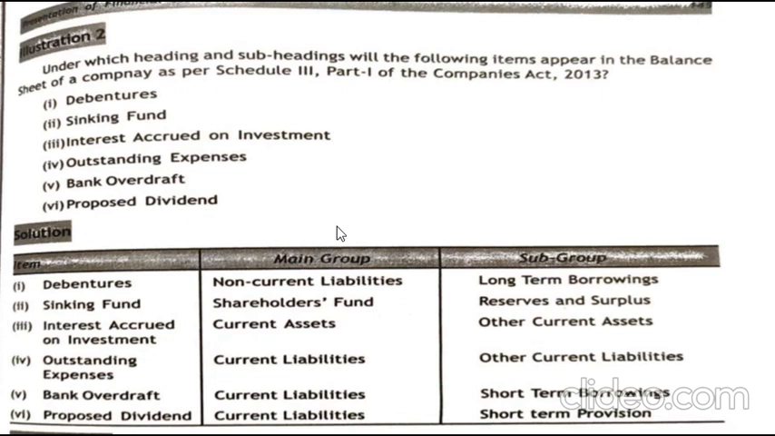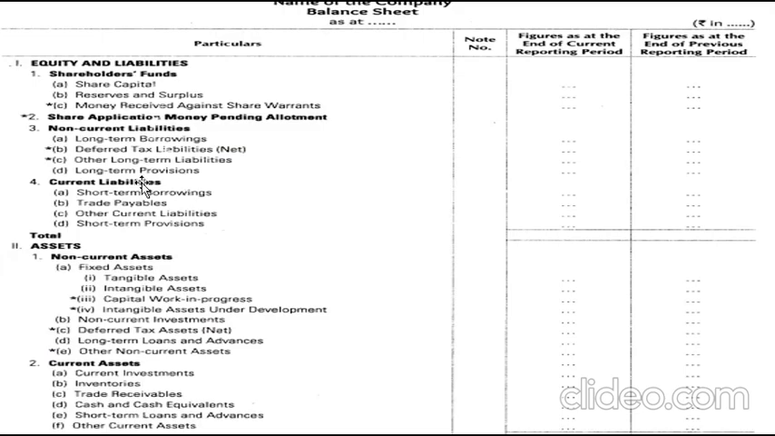So we are going to classify it under main group and subgroup. Debentures are nothing but the company's borrowings. So it is a long-term borrowing. Under which heading will it come? Long-term borrowings under non-current liabilities.